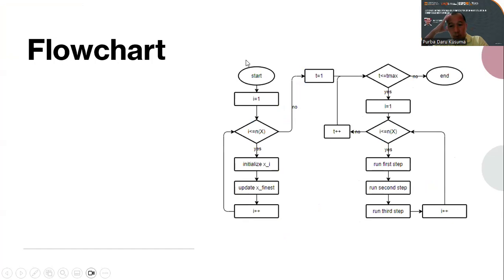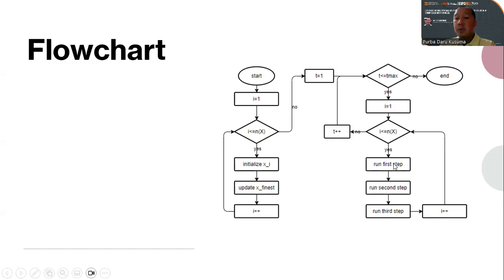This is the flowchart. The flowchart starts with the initialization, and the right part is the iteration. In the initialization, all agents are randomly generated within the space, so there is equal opportunity for the space to be selected as an initial solution, while the iteration means the improvement.